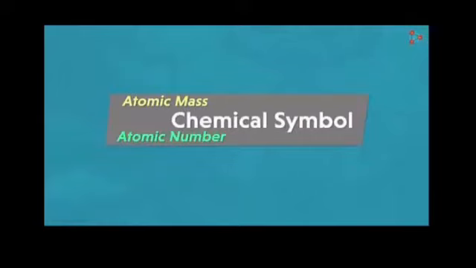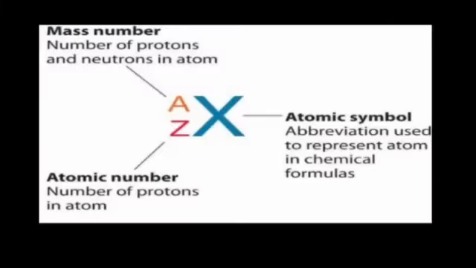The chemical symbol contains 2 numbers on its left side, one at the top and one at the bottom. The number at the top shows atomic mass and the number at the bottom left shows atomic number. For example, if X represents any atom or is the atomic symbol of any atom, then mass number is present on the top left, which is represented by A over here, and atomic number is present at the bottom left, which is represented by Z over here.